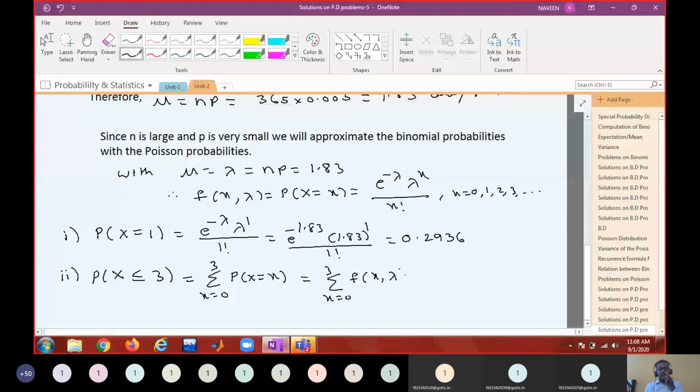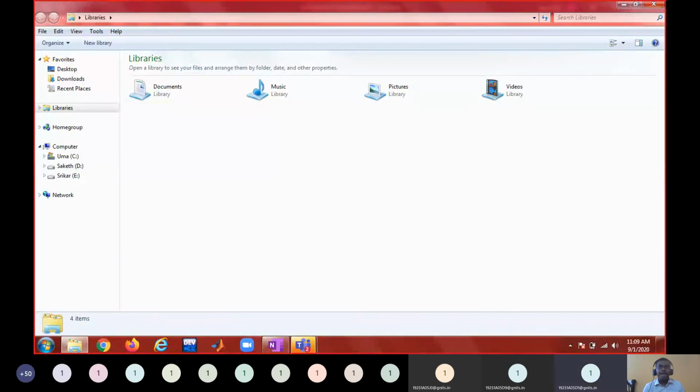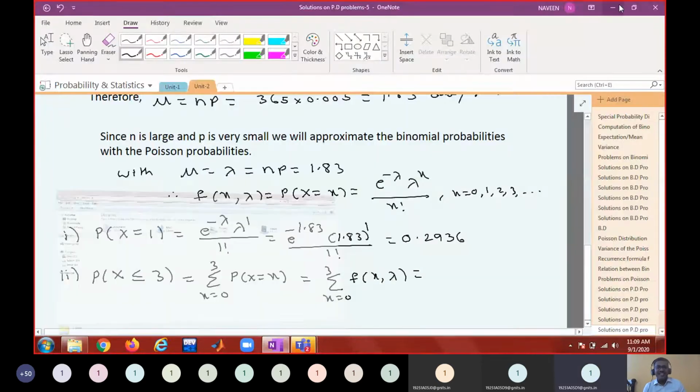Do we have a distribution table for 1.83? Let us see. No, sir, we have for 1.8. Okay, then we shall take 1.8 for the time being. If you really want to improve the accuracy, you have to find the Poisson probability separately for x equal to 0, 1, 2, 3 and add.